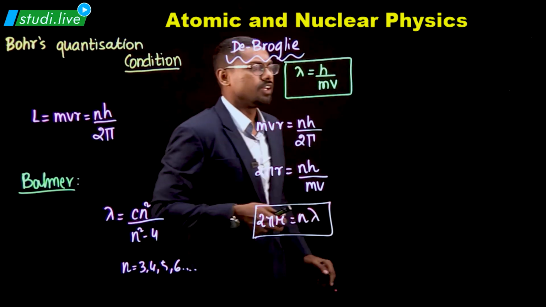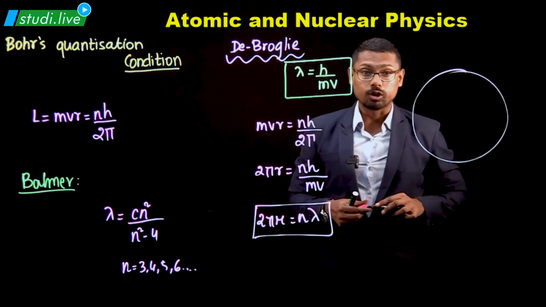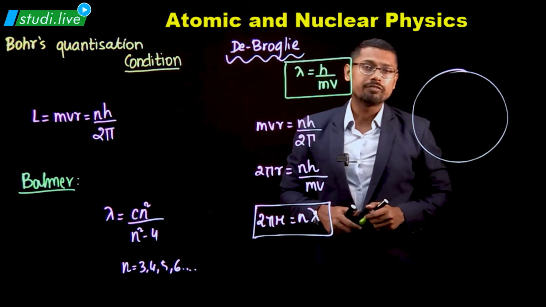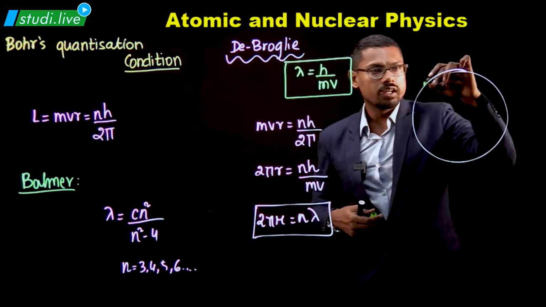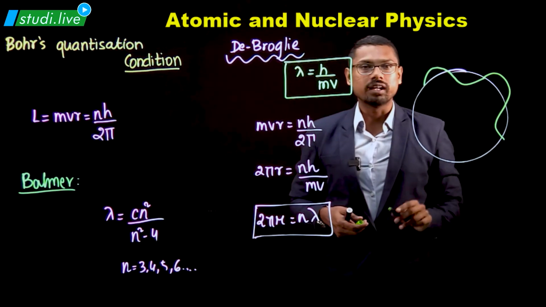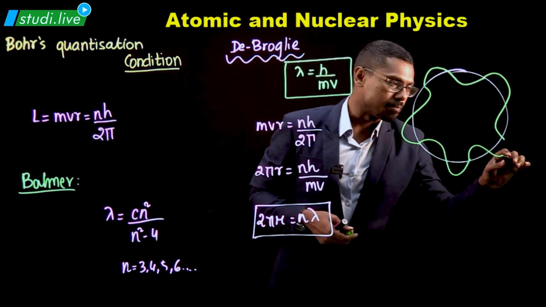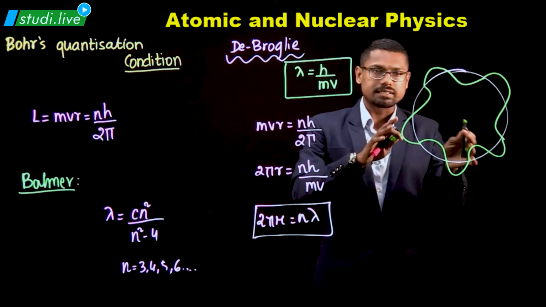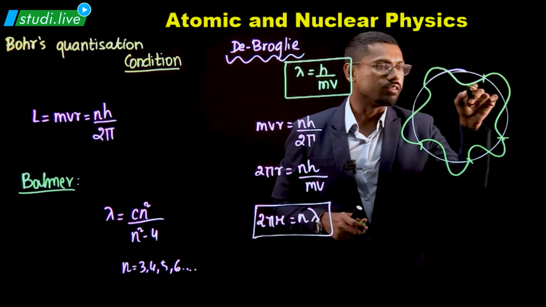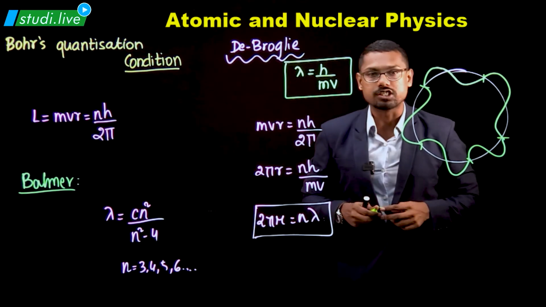What does this mean? So imagine if this is my circular orbit and electrons are revolving in this orbit. If, let's say, it is my fifth orbit, then I will observe that there will be 5 waves forming in this orbit. These waves will later be called matter waves. Sorry for the asymmetry, but this is how I'll get 5 waves: 1, 2, 3, 4 and 5. So that is what Bohr's quantization condition is.